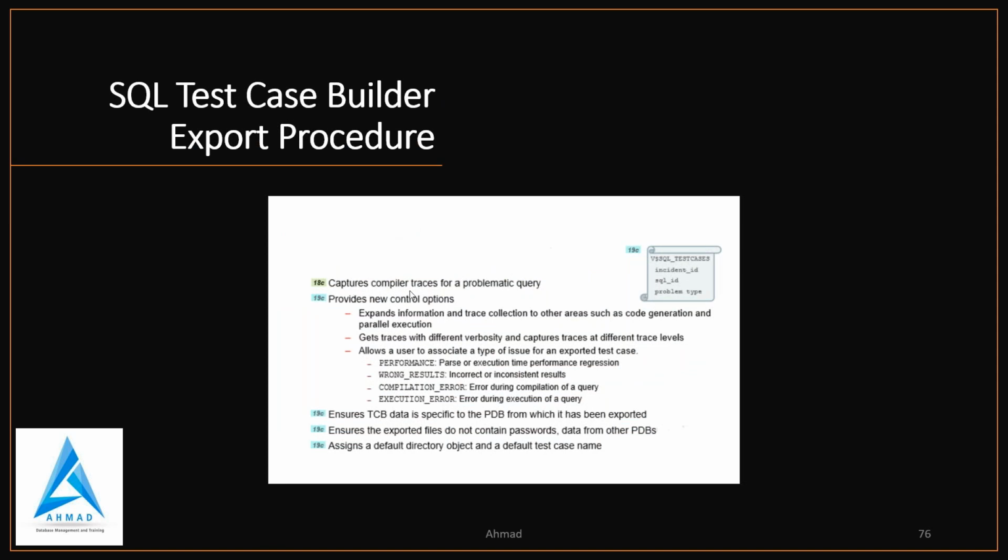It will capture compiler traces for a problematic query, but in 19C it provides new control options. What it will do, it will allow a user to associate a type of issue with the exported test case, and it ensures TCB data is specific to the PDB, and it ensures the exported files do not contain passwords, and it assigns a default directory object and a default test case name. So that happens in 19C.